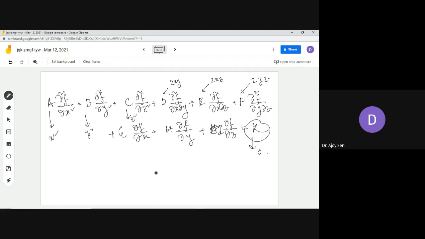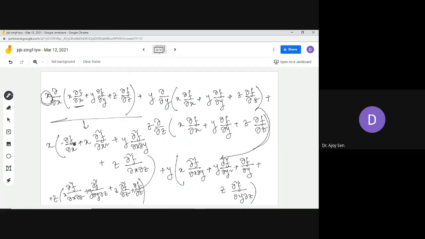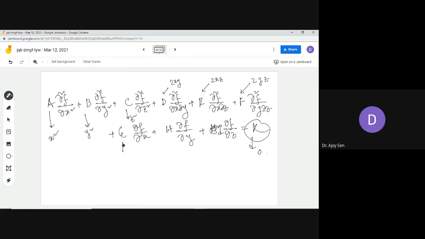And now, what is the coefficient of ∂f/∂x? You see, ∂f/∂x is coming from here. This coefficient is x, and you will not find the ∂f/∂x term elsewhere. So its coefficient is x. So g will be x, h will be y, and i will be z, and k will be nothing but 0. So this is the whole expression.